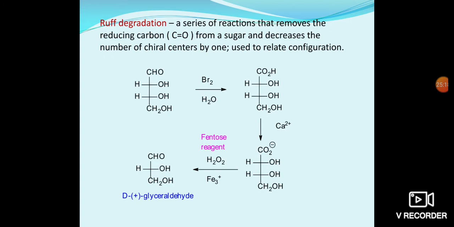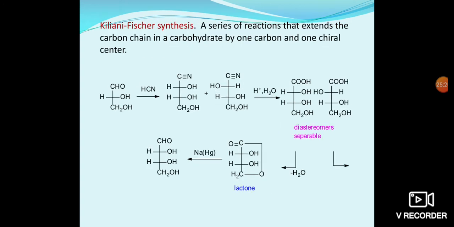Already we discussed Kiliani-Fischer synthesis, a series of reactions that extends the carbon chain in a carbohydrate by one carbon and one chiral center. First of all we react with hydrogen cyanide, then cyanohydrin is formed.